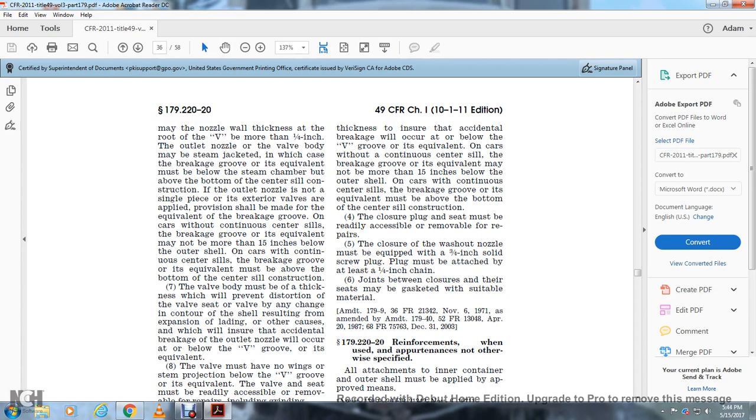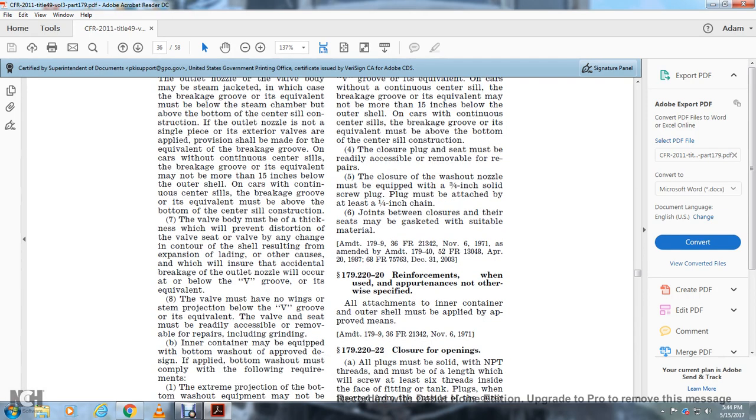If the outlet nozzle is not a single piece, if the exterior valves are equipped, provision shall be made with the equivalent of the breakage groove. On cars without continuous center sill, the breakage groove or its equivalent may not be more than 15 inches below the outer shell. On cars with continuous center sill, the breakage groove or its equivalent must be above the bottom of the center sill construction. 7. The valve body must be of such thickness as to prevent distortion of the valve seat resulting from expansion and loading, and in any other case ensure that accidental breakage of the outlet nozzle will occur below the V groove or its equivalent.